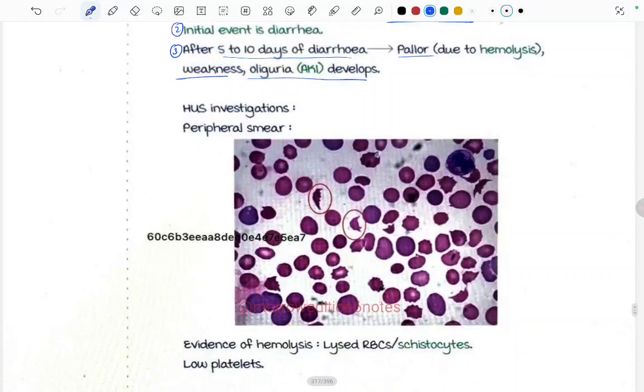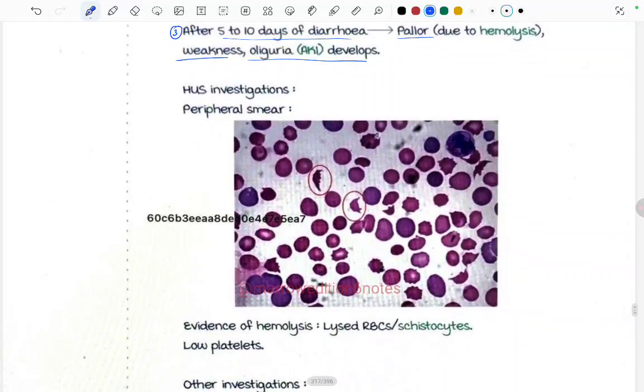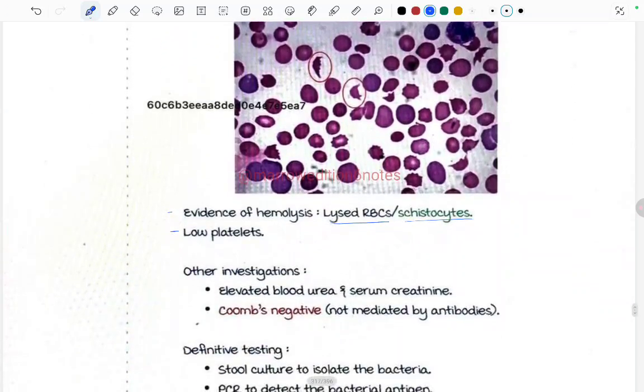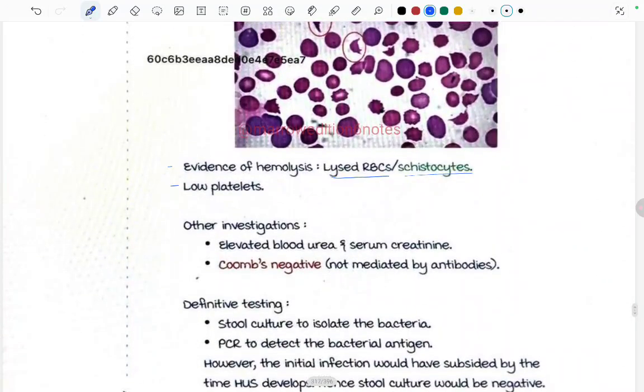For HUS investigations, first we do the peripheral smear, where we see evidence of hemolysis: lysed RBCs and schistocytes, and low platelets. Other investigations include elevated blood urea and serum creatinine. The Coombs test is negative, as it is not mediated by any antibodies.